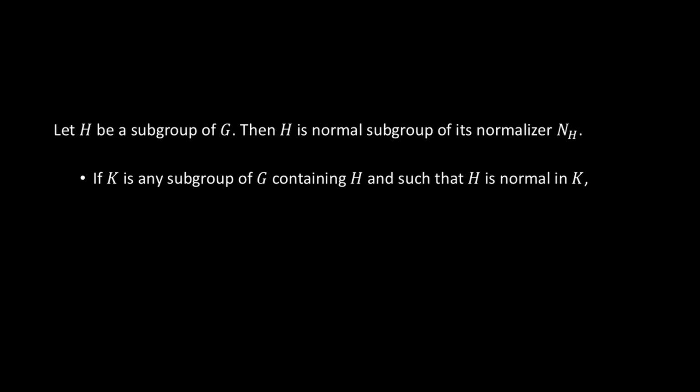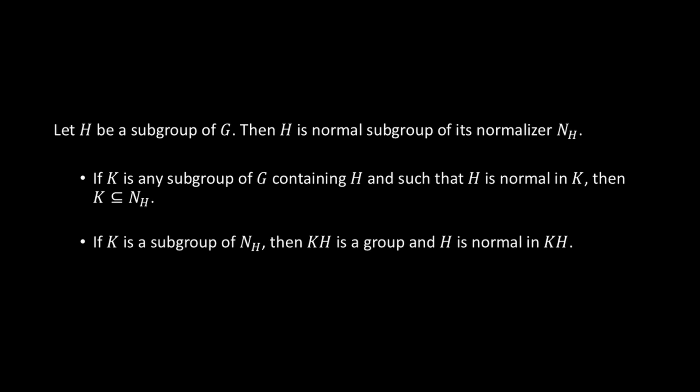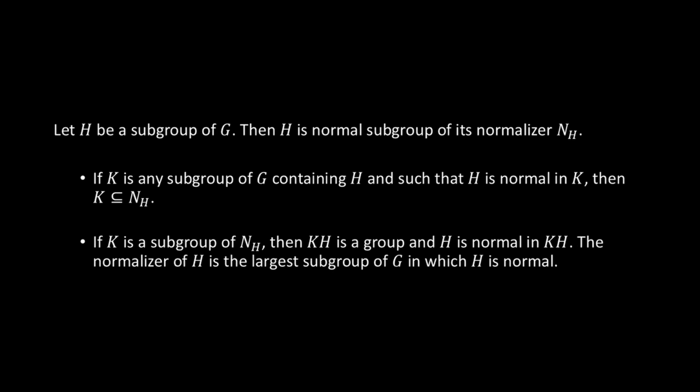If K is any subgroup of G containing H and such that H is normal in K, then K is a subset of N(H). If K is a subgroup of N(H), then KH is a group and H is normal in KH. The normalizer of H is the largest subgroup of G in which H is normal.